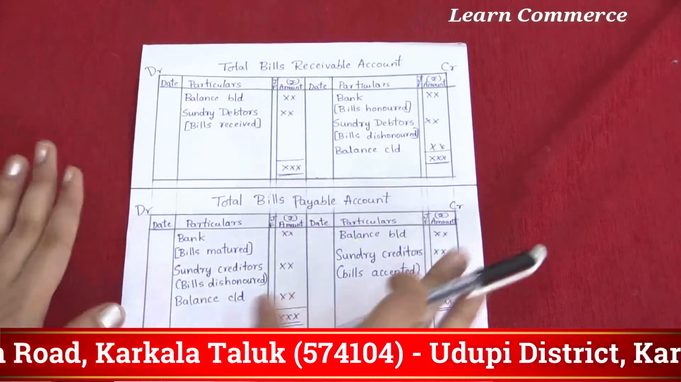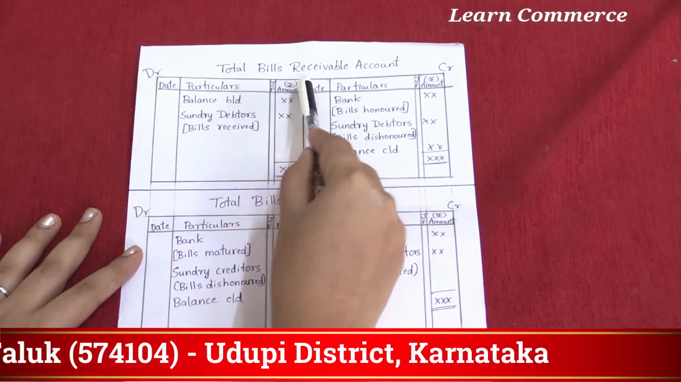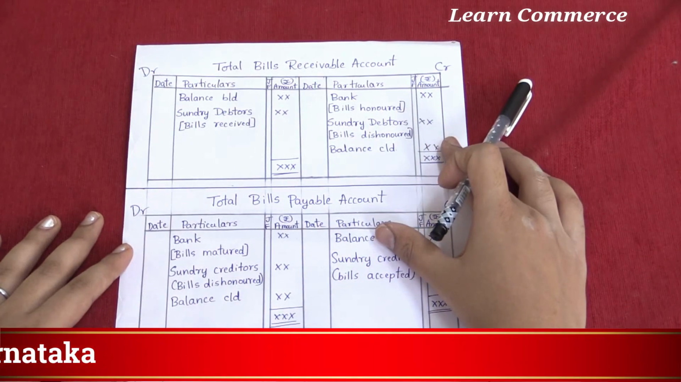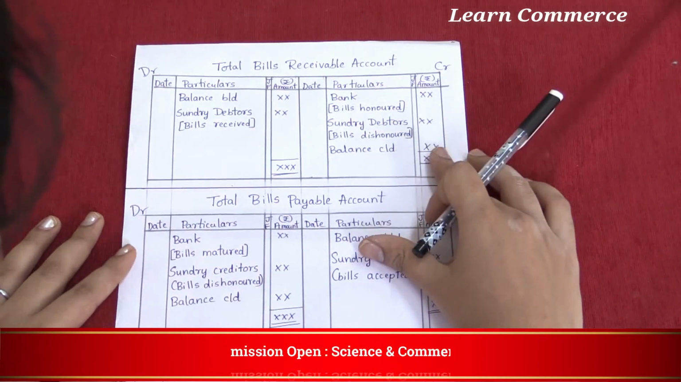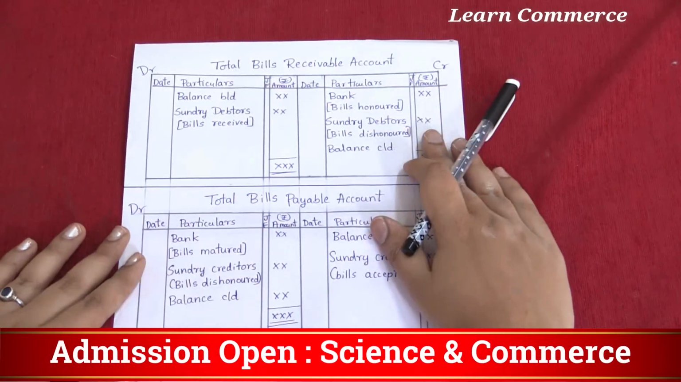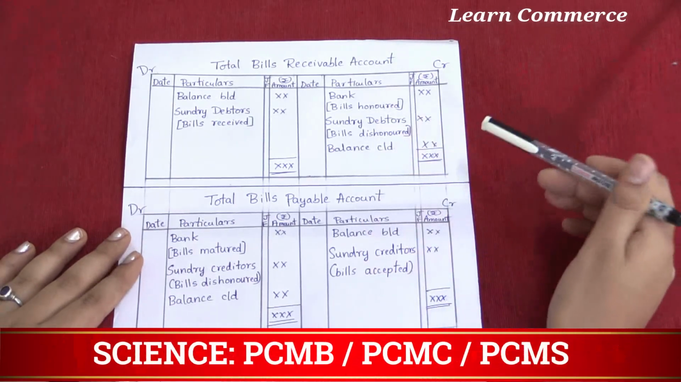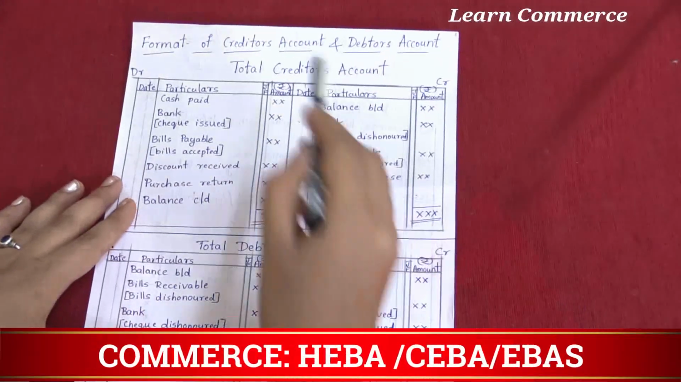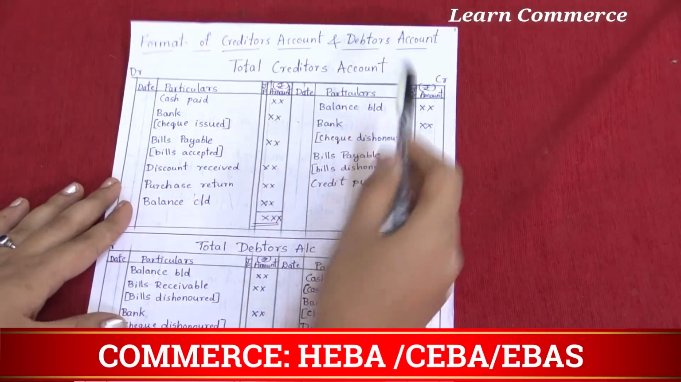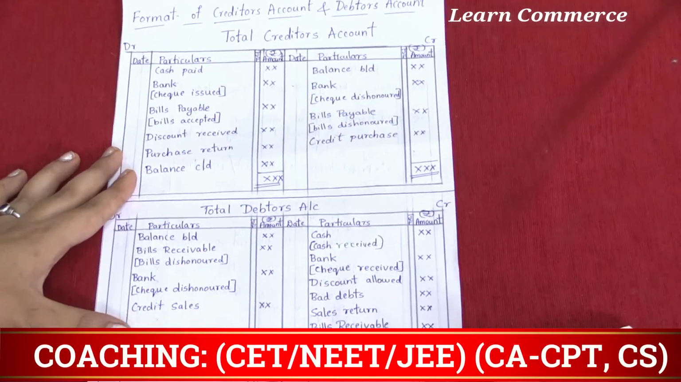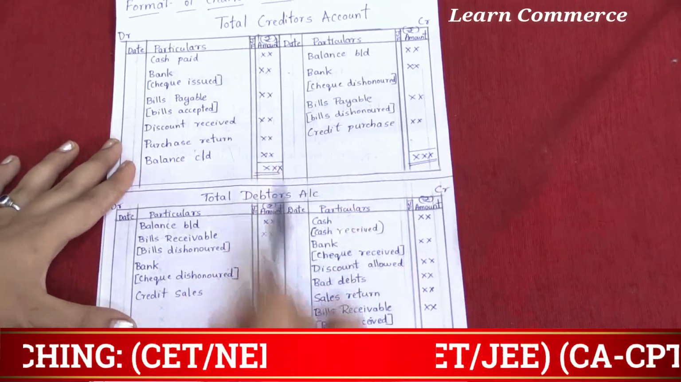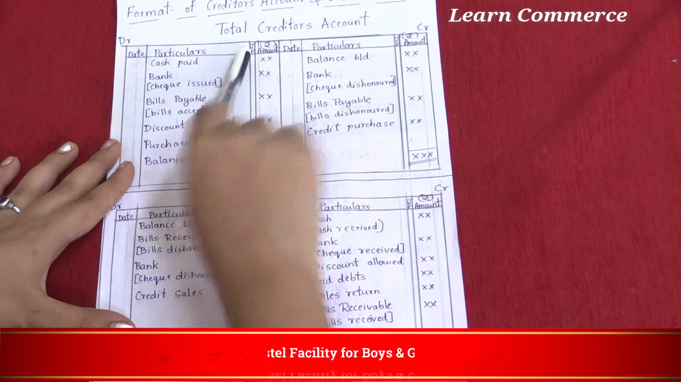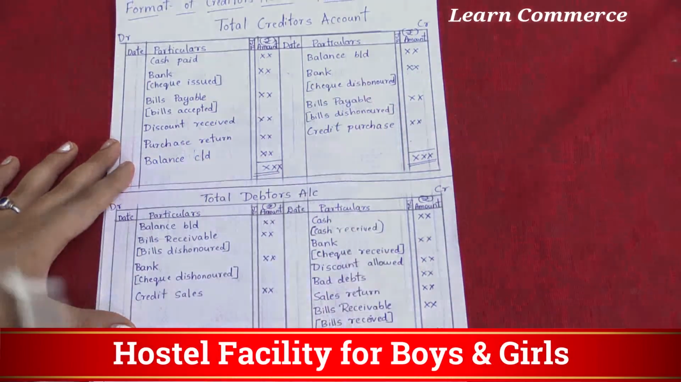But one thing, questions on the total bills receivable account and total bills payable account are usually not asked for 6 marks, but just for your knowledge you have to study this. It is also part of your syllabus. But these two formats, total creditors account and total debtors account, are very important. You can expect a 6 marks question, maybe from total creditors account or maybe from total debtors account.